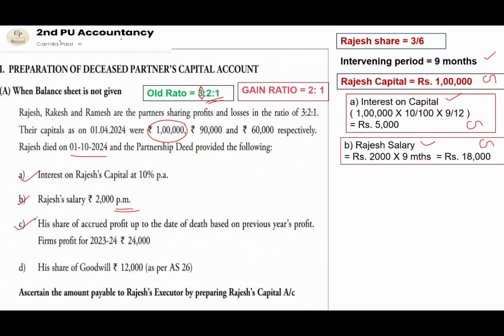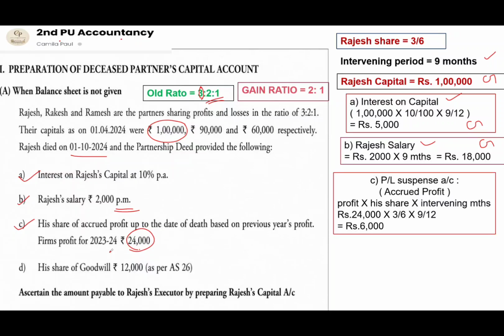Next, the third adjustment says that his share of accrued profit up to the date of death based on the previous year should be provided, and the previous year's profit is given to us. So here the next adjustment will be when it is an accrued profit, the entry should be transferred to the profit and loss suspense account, as it is not the current year's profit, but since the current year's profit is unknown, we are calculating the profit for the deceased partner based on the previous year. So it is called as profit and loss suspense account or accrued profit.